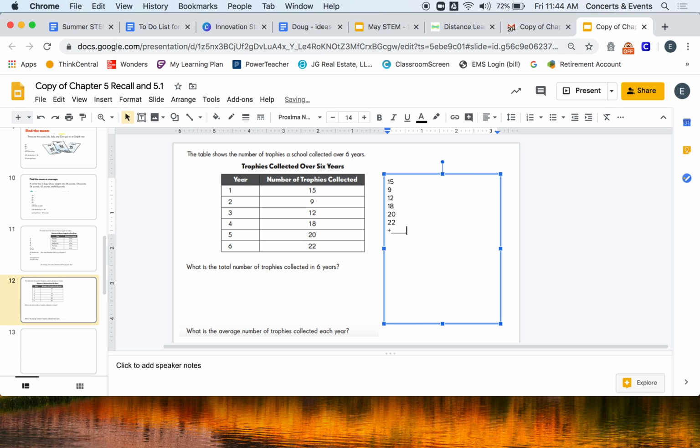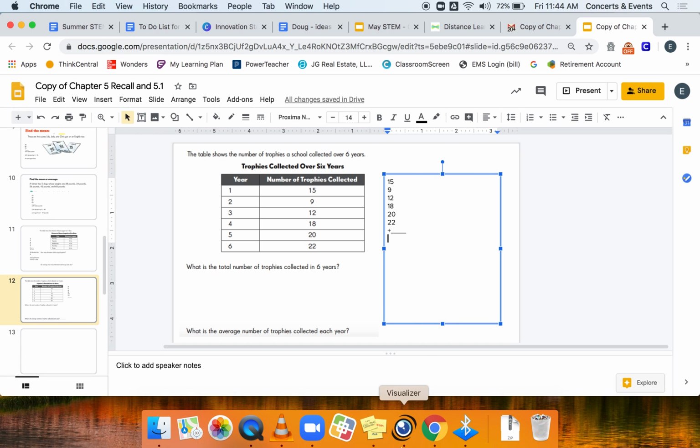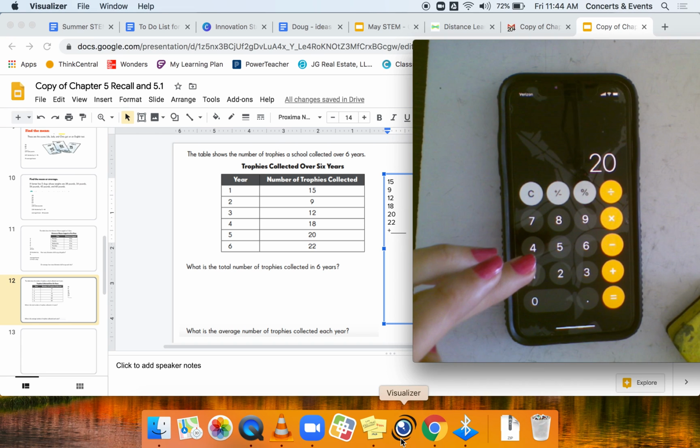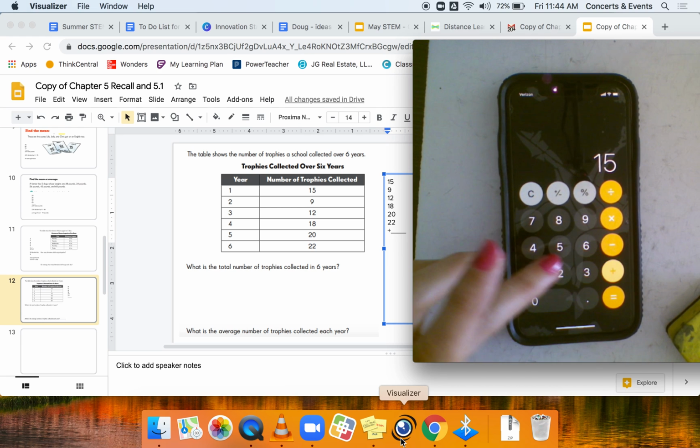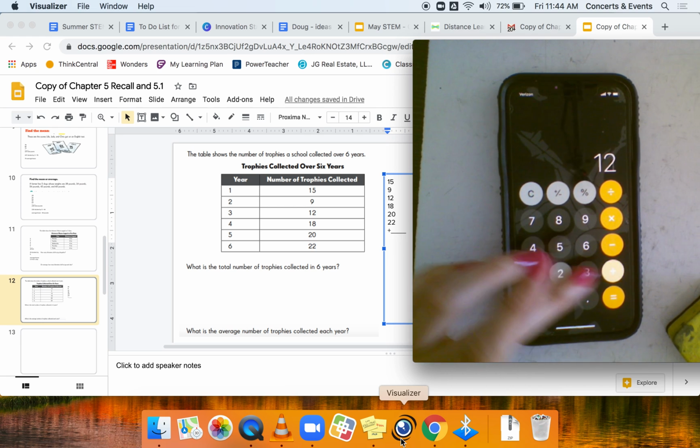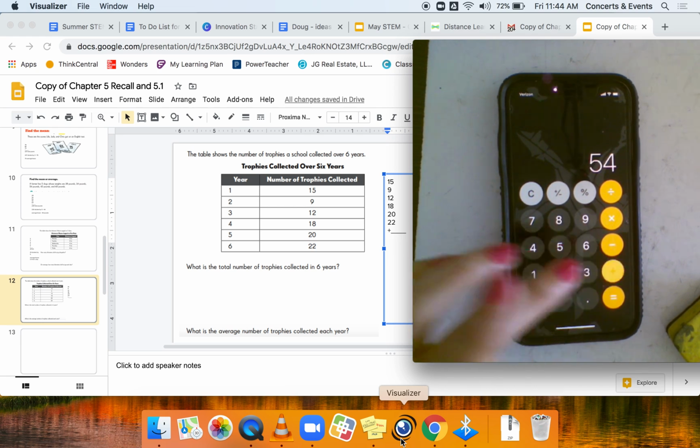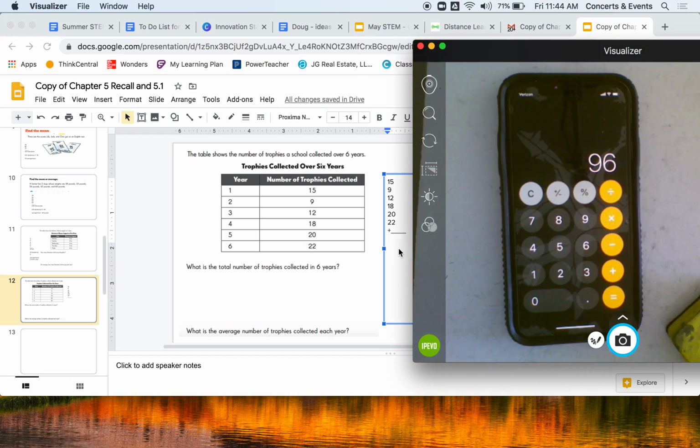And then I'm going to see how many total trophies did they get. So I'm going to go to my calculator and I'm going to add it. So I have 15 plus 9 plus 12 plus 18 plus 20 plus 22. So they have a total of 96 trophies.